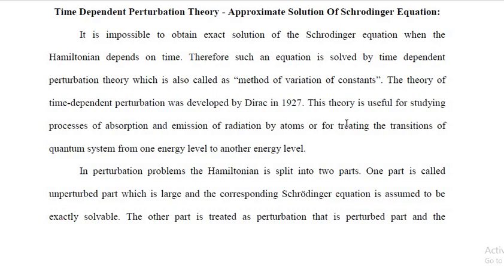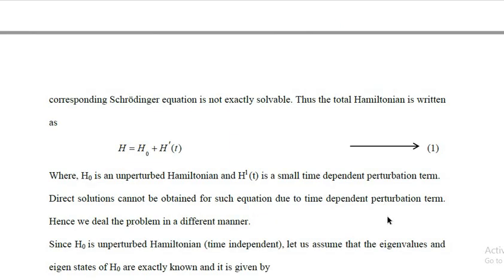This theory is useful for studying processes of absorption and emission of radiation by atoms, or for treating the transitions of a quantum system from one energy level to another energy level. In perturbation problems, the Hamiltonian is split into two parts. One part is called the unperturbed part, which is large, and the corresponding Schrodinger equation is assumed to be exactly solvable. The other part is treated as the perturbation, that is the perturbed part, and the corresponding Schrodinger equation is not exactly solvable.